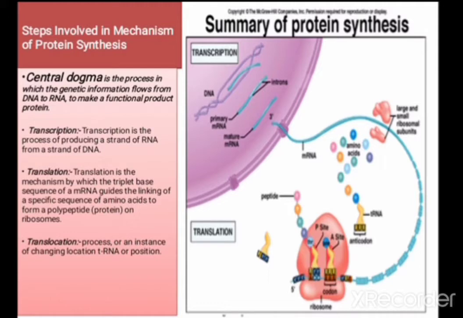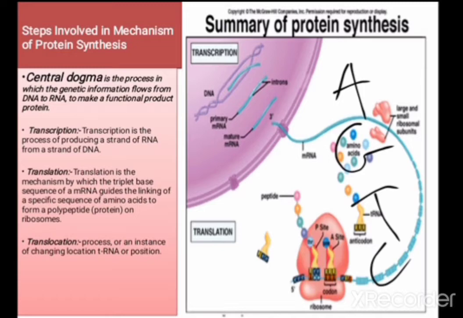What is the central dogma? The central dogma is the process in which the genetic information flows from DNA to RNA to make a functional product called a protein. It means inside the DNA there is a nucleotide base sequence, that is adenine, guanine, thymine and cytosine, and these are responsible for a particular code which is necessary for a particular protein.